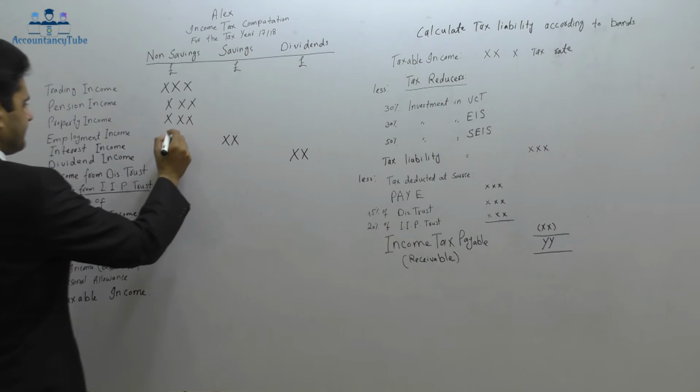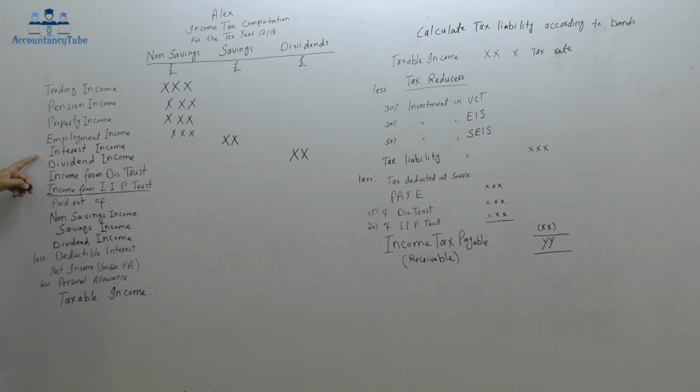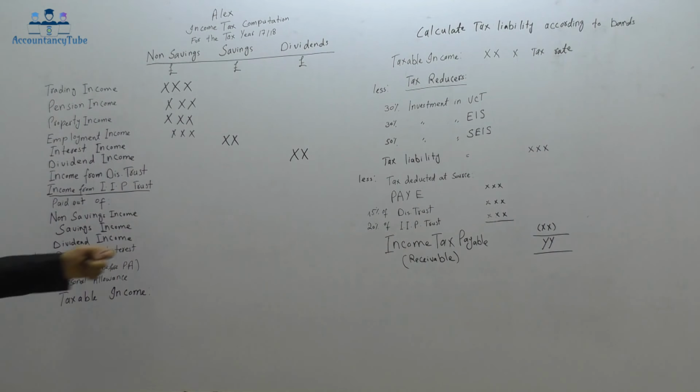Next is employment income. That would also go into the non-savings. Then we have interest income. We know interest income will go into the savings. Then I have dividends. Dividends, we know, will go into the dividends. After that I have income from discretionary trust.